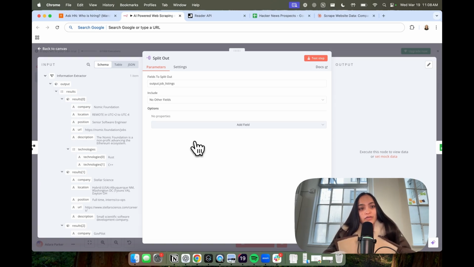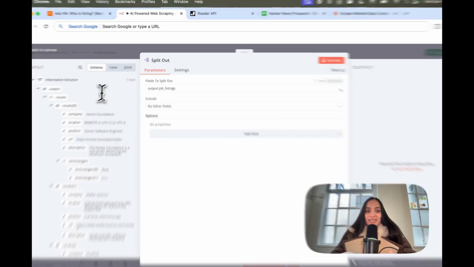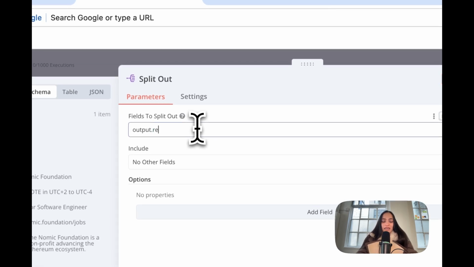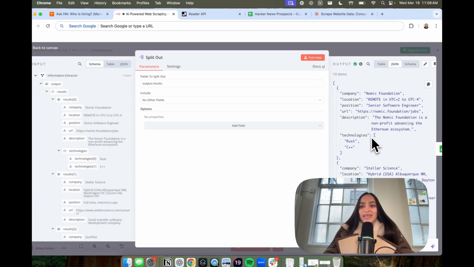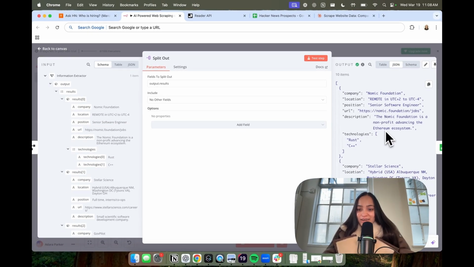The one thing to take note of here is on the left-hand side, this shows you the structure of the data. And you just want to make sure that the fields to split out field actually matches the structure. So as you can see, output is the first object and results is the second object. So we're just going to update this to say results. And let's test it to make sure that it's actually splitting it as expected. And it looks like this is correct. I'm going to save that.